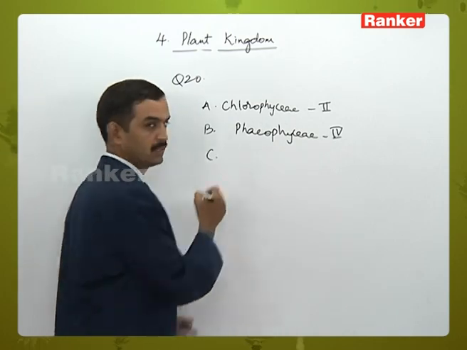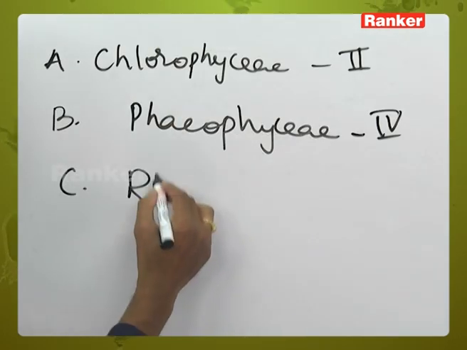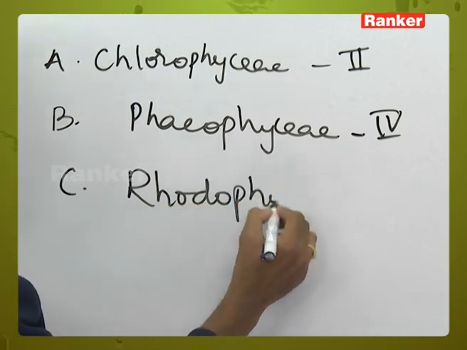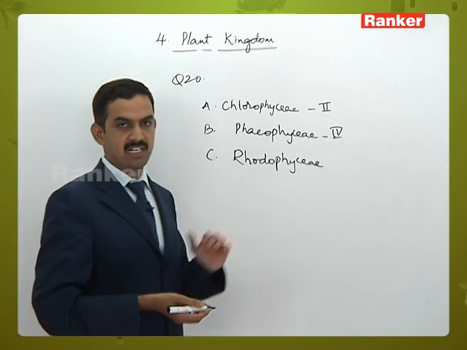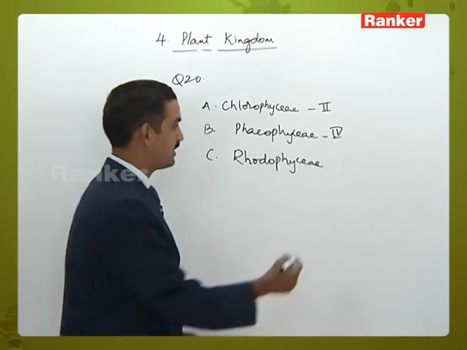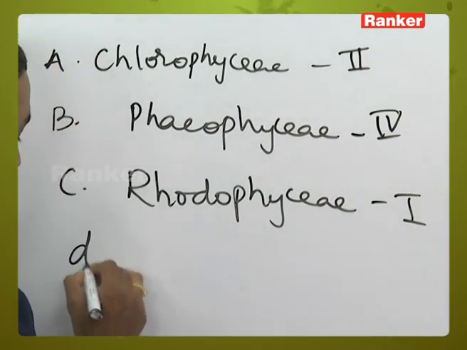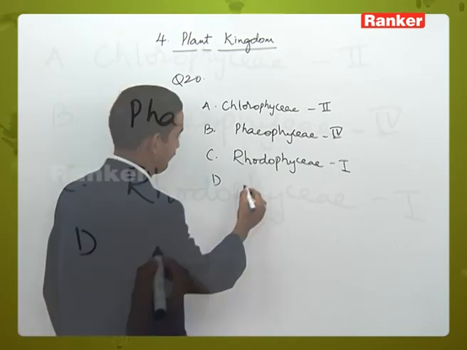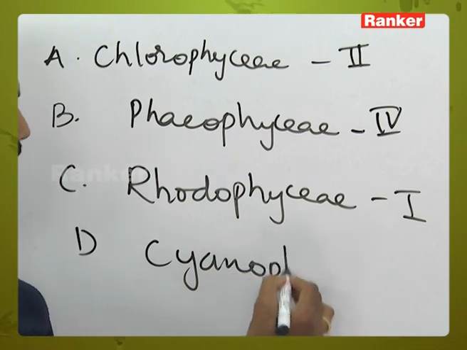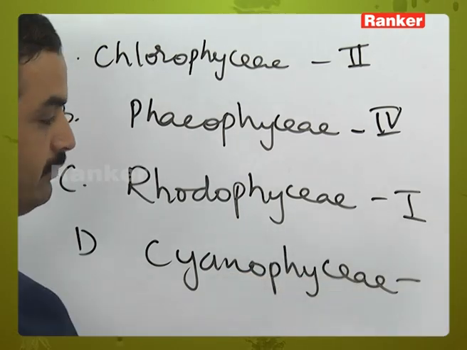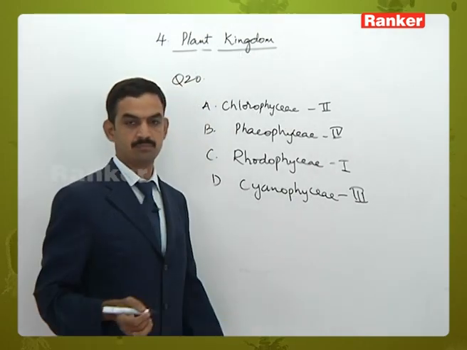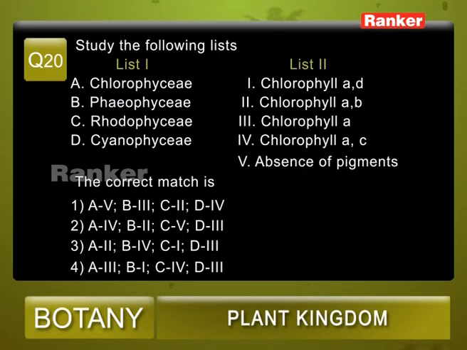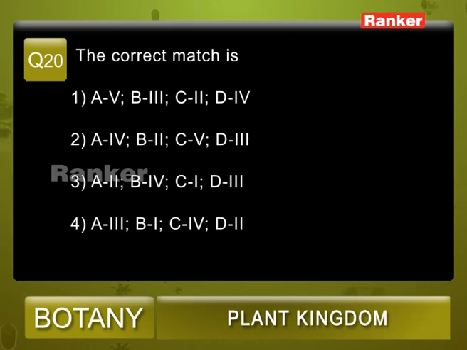Then the third one, Rhodophyceae, means red algae. Red algae contain chlorophyll a and d. That is option number 1. D. Cyanophyceae contain only chlorophyll a. So from the given options, A is 2, B is 4, C is 1 and D is 3. So question number 20, the correct answer is 3.